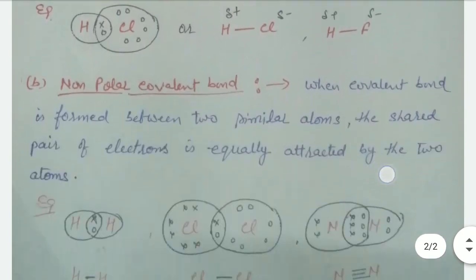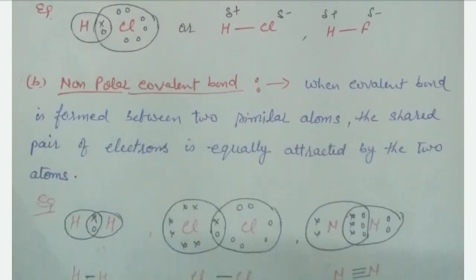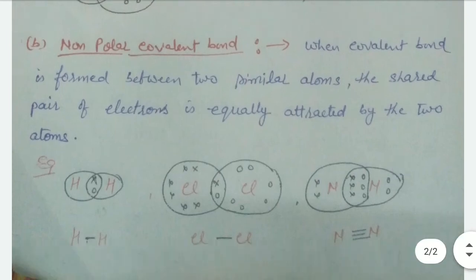On the other hand, non-polar covalent bonds are formed generally between similar atoms. The shared pair of electrons is equally attracted by the two atoms. Therefore, they attract each other with equal attraction and have no charge.